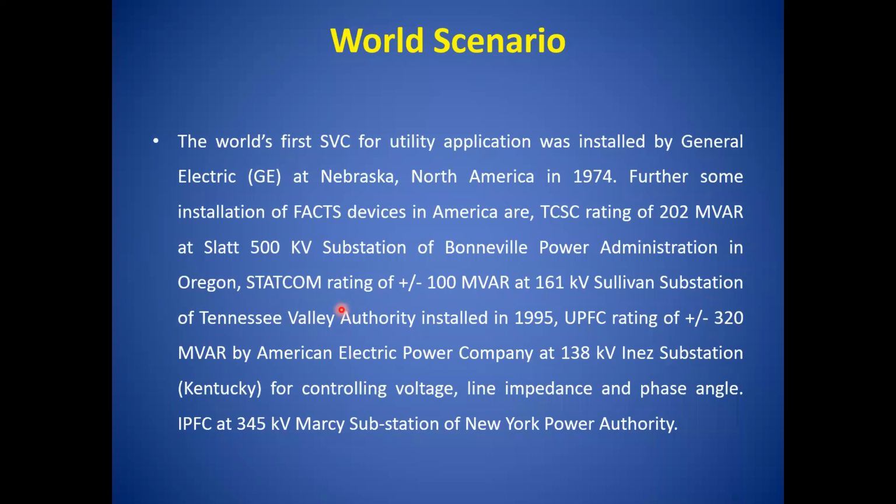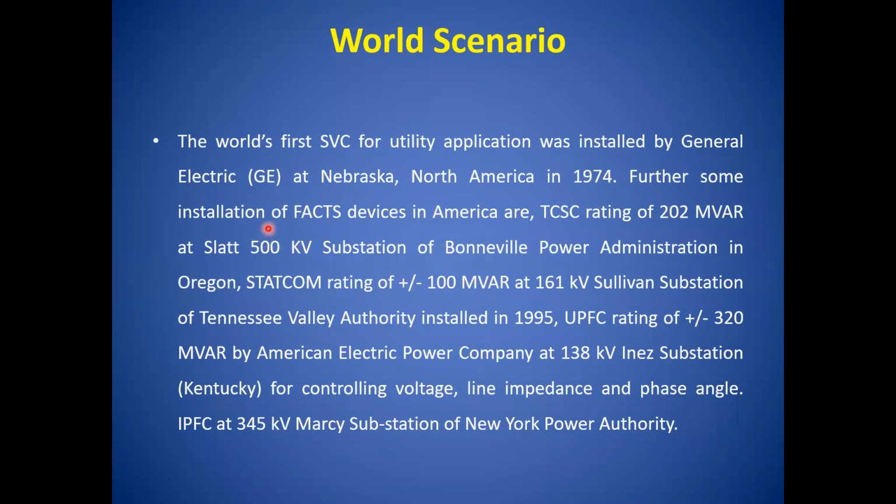Now, what is the world scenario? The first SVC, static VAR compensator, for utility application was installed by General Electric in North America in 1974. It means the static VAR compensator, the first introduction of FACTS devices, was introduced in the year 1974 by General Electric. You know that General Electric and Westinghouse are very famous industries and organizations in the electrical engineering field.